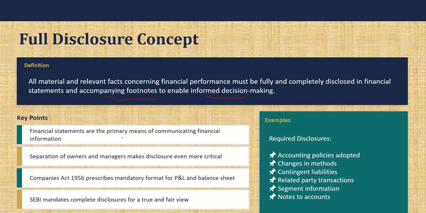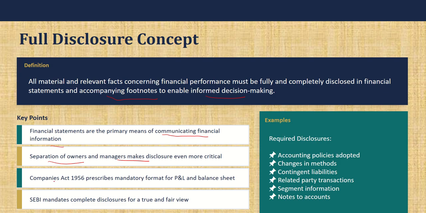So the basic intention of financial statements is to communicate the financial information of the company. There is separation of owners and management, so that's why it is very important to mention all the relevant details.